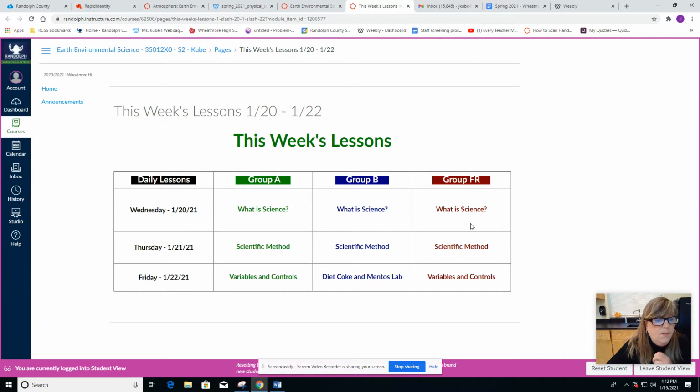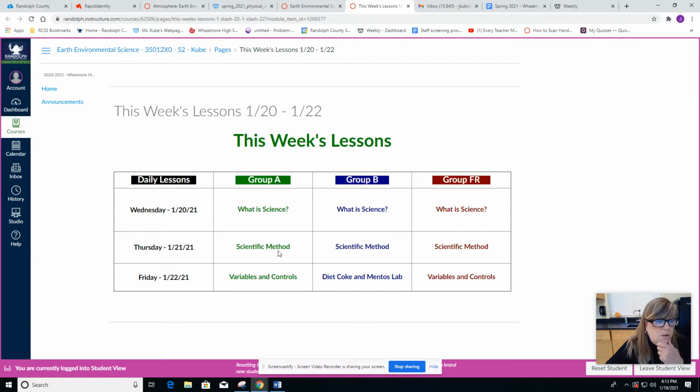Why this is important is that when you're in class, you're not going to be working on the computers. You're going to be doing labs and hands-on activities, not computer work. The computer work is saved for when you're at home, fully remote, or working remotely. The lessons vary. The first day, of course, everyone's remote, so each lesson is going to be the same.